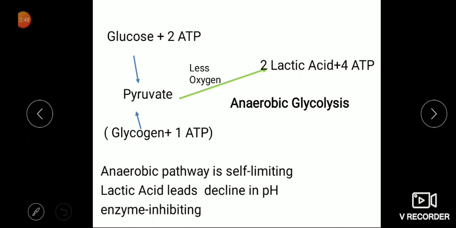So basically the mechanism of fatigue is, whenever we are exerting, the skeletal muscle is contracting. Initially maximum oxygen is utilized, but if your contraction continues, where oxygen deficiency starts, we go for the anaerobic pathway, and at that time because of increase in lactic acid, pH will decline and we stop the muscle contraction automatically. So that is called fatigue. So fatigue in skeletal muscle is because of increased formation of lactic acid and decrease in the pH, which leads to stopping of muscle contraction in skeletal muscle.